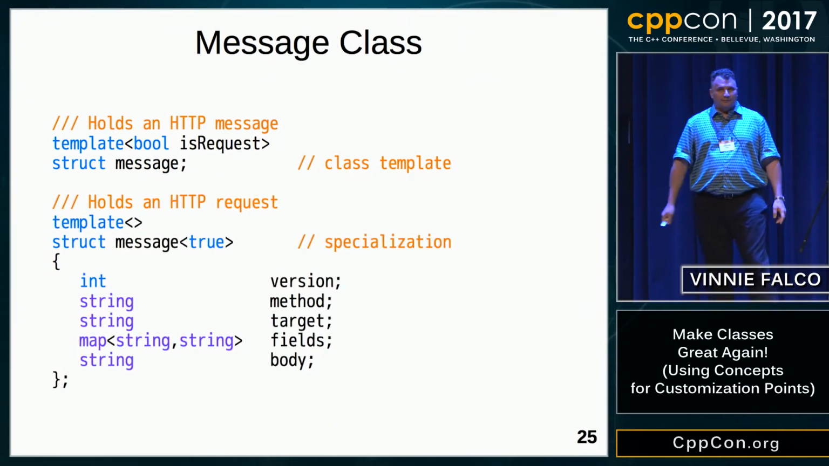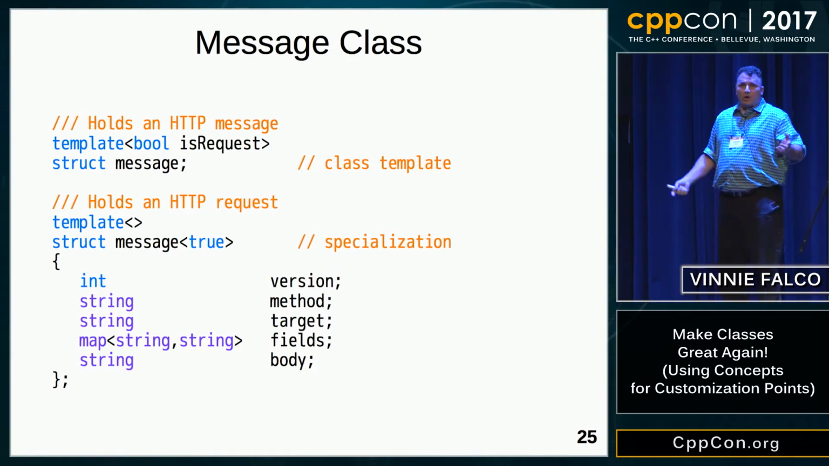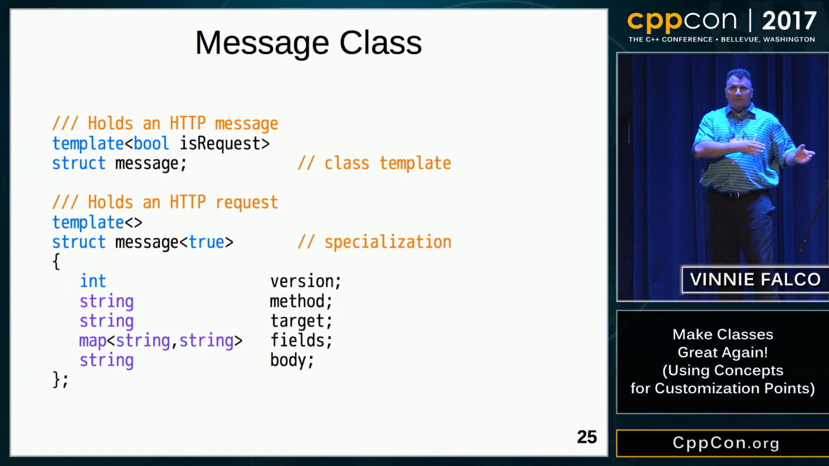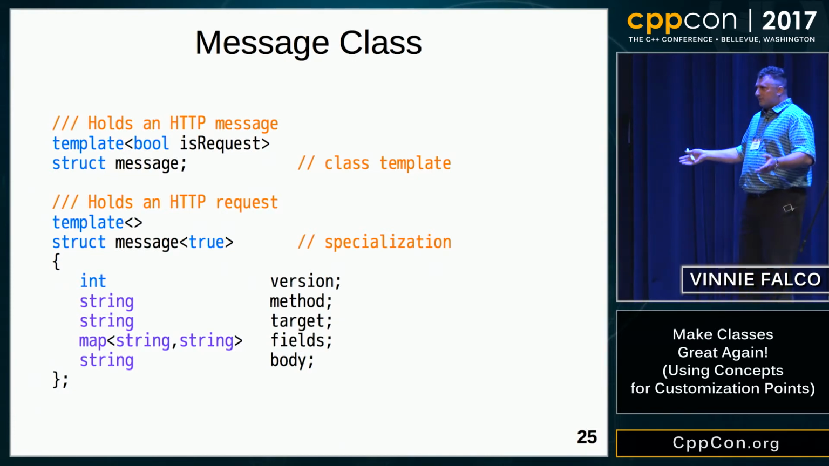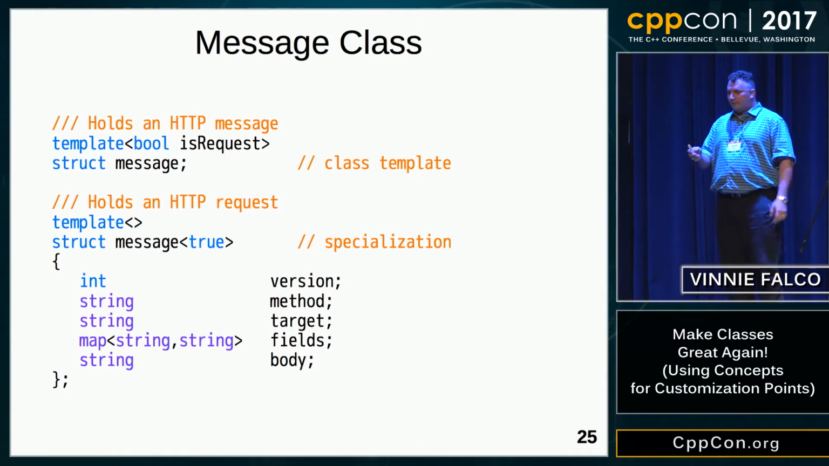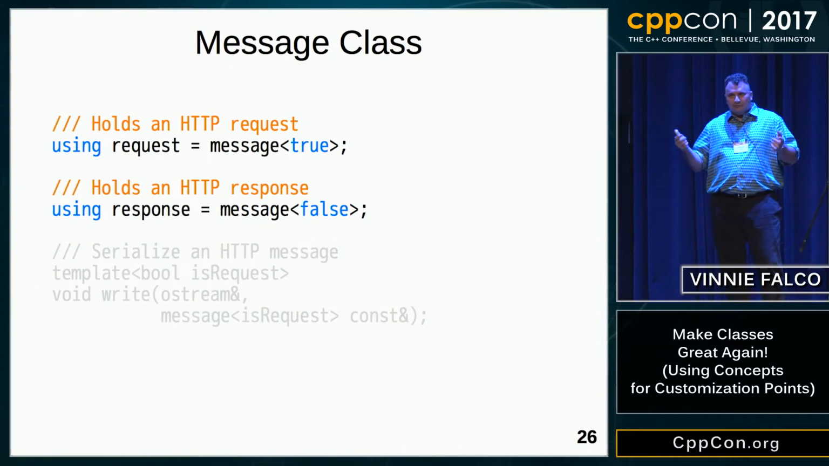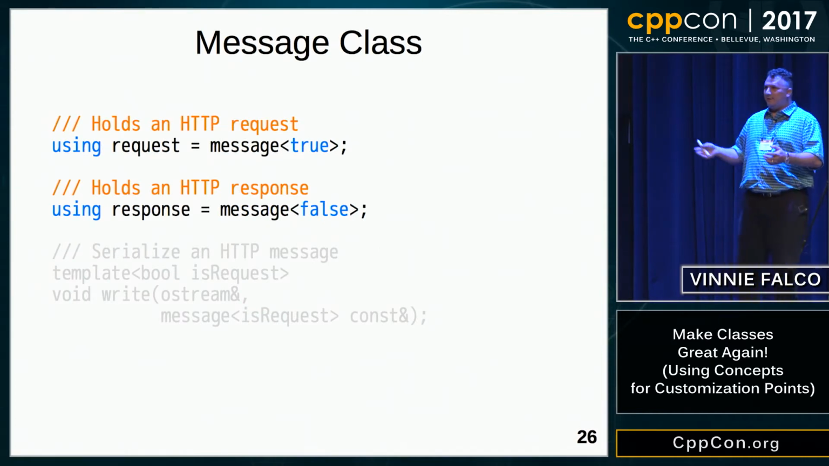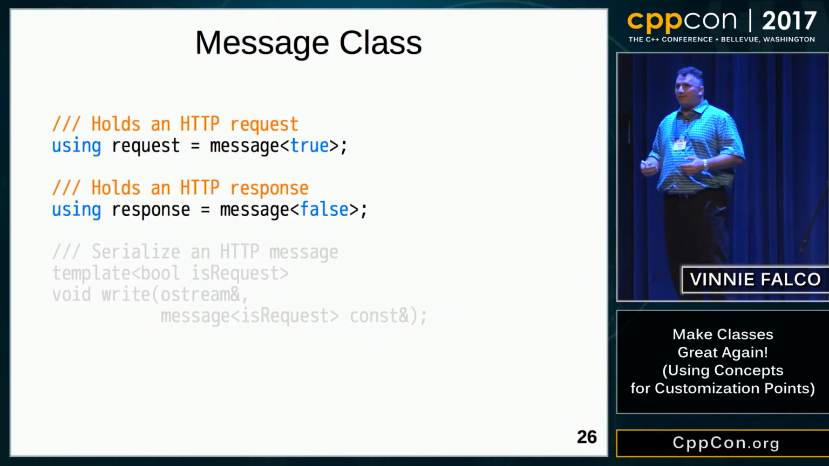Here's the specialization for the request. I've put true in for the value for the bool. All I've done is taken the same fields that we had before and just moved them in. Very simple and straightforward. You can imagine the response is going to look similar. We're just going to use the same fields. Now, people don't like to see true and false sitting naked in the code, so we can create a few type aliases. Now we have request and response type aliases to make things more friendly for the user.